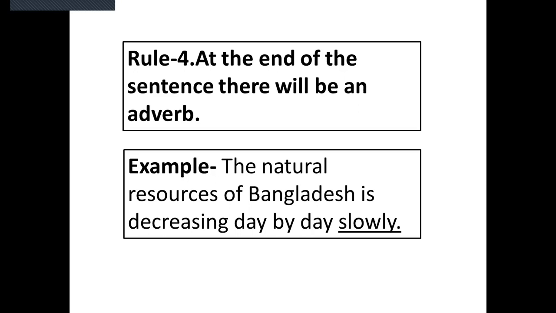So we can write an adverb word at the end of a sentence, so you can understand easily. So we have to write the correct word in the gaps. The natural resources of Bangladesh are decreasing day by day slowly.